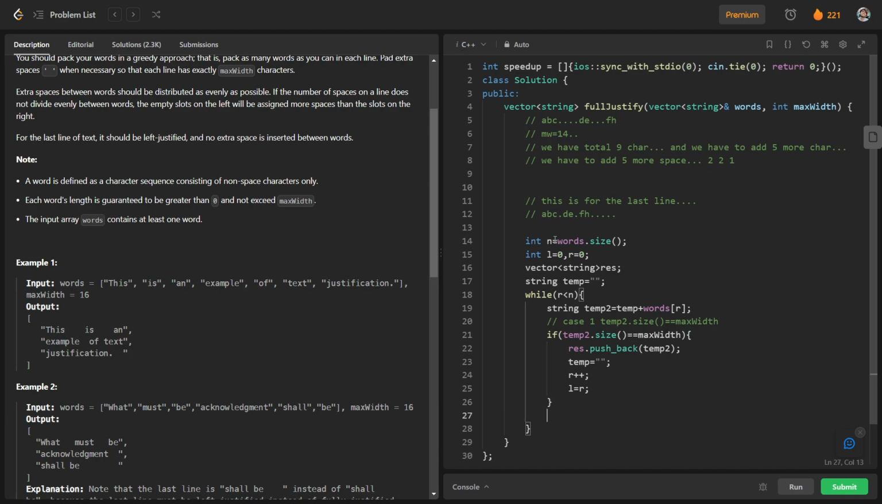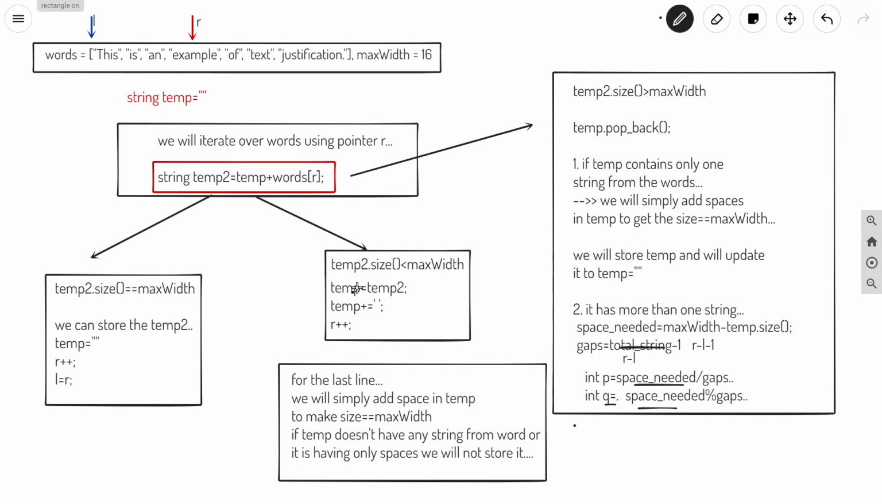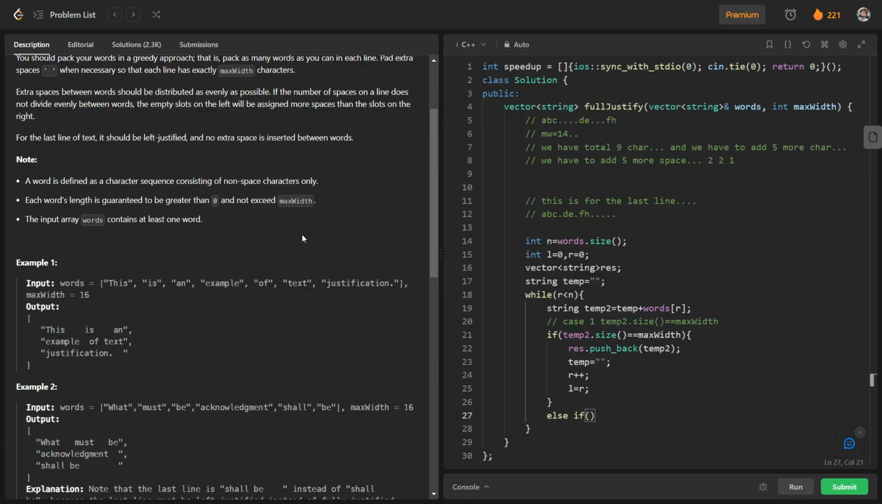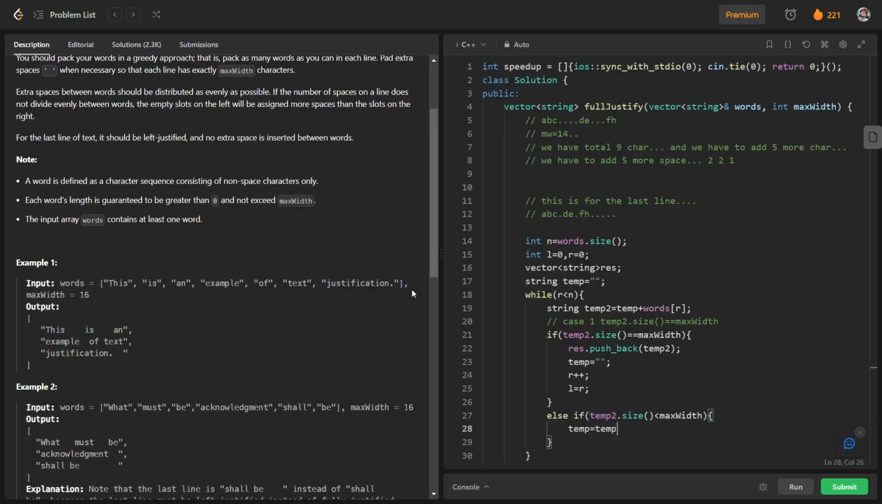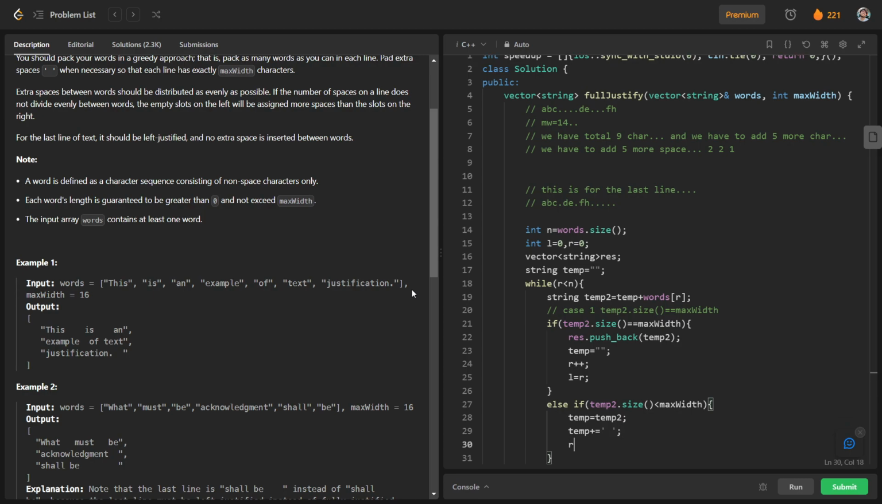Talking about our second case, else if the second case is that temp2 dot size is less than max width. So for this case, we will just write temp is equal to temp2, and we will add one extra space here, and we will just move further.